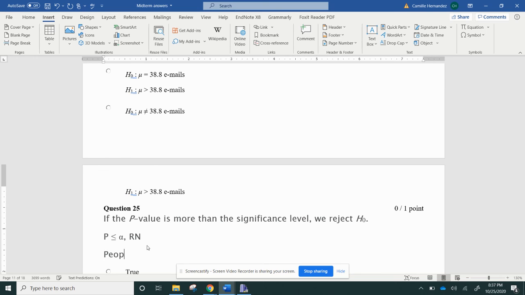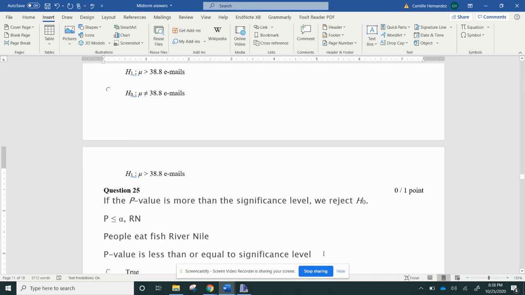We do this. People eat fish, river, Nile. I know that sounds stupid, but that's how I remember it. So people eat fish, river, Nile. All right, so if your p-value is less than or equal to the significance level, I'm going to put this here. So that's all I'm saying. If it's less than the significance level, you reject the null,